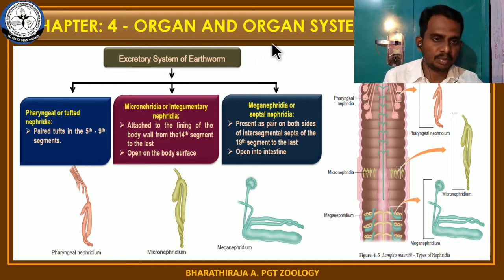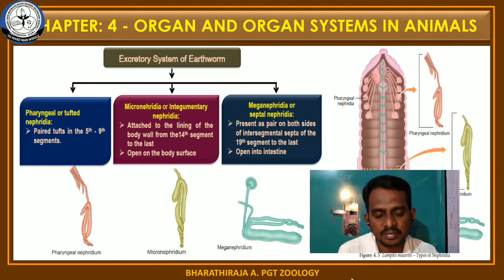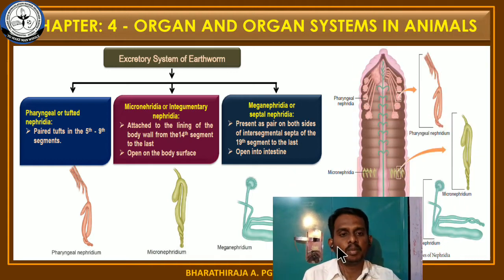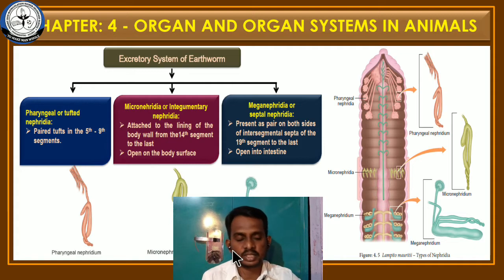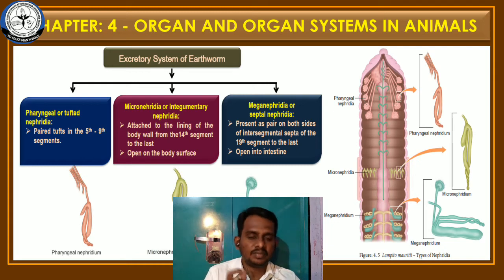Excretion is a simple process that helps in the elimination of nitrogenous waste from the body. That is called excretion. Osmoregulation means regulating the movement of water in the body. That is called osmoregulation. In some organisms, excretion and osmoregulation are aided by the same excretory organ. For example, Platyhelminthes. In Platyhelminthes, the flame cells are responsible for excretion as well as osmoregulation.